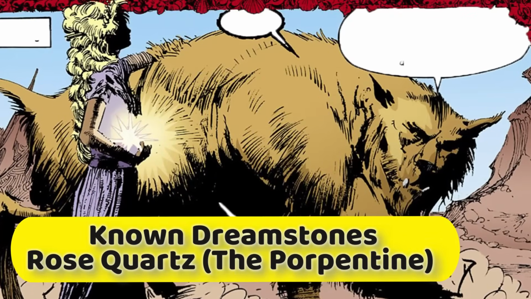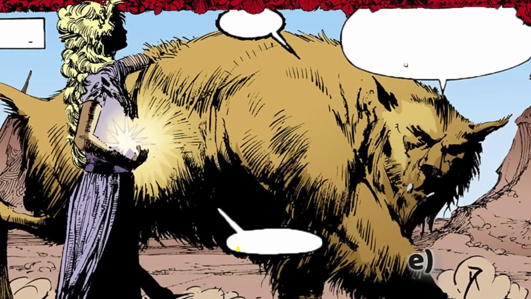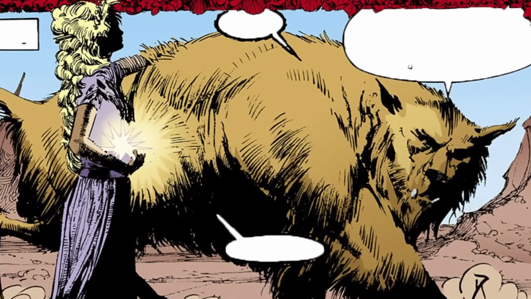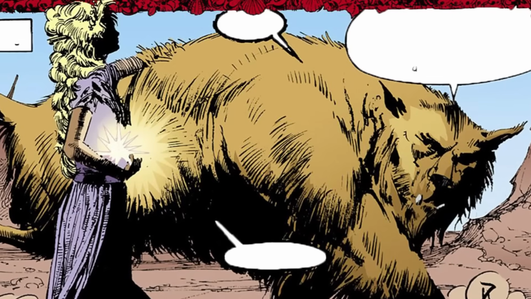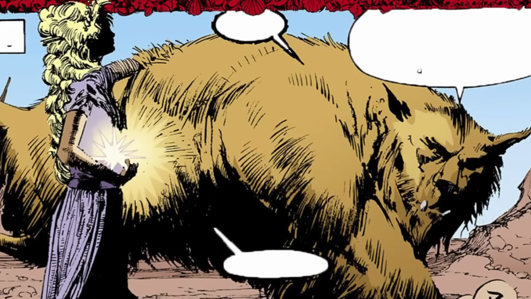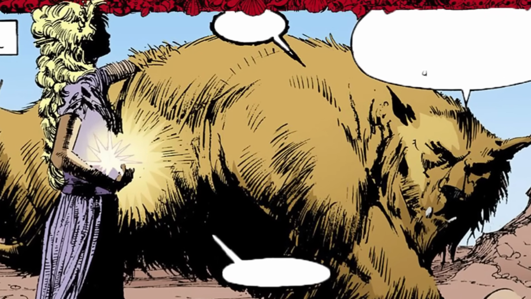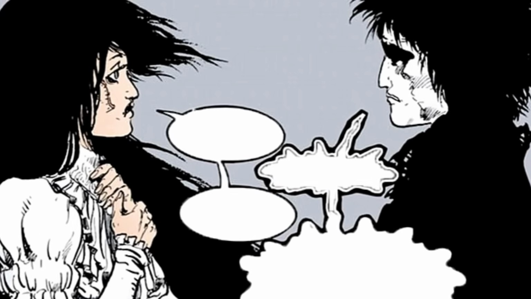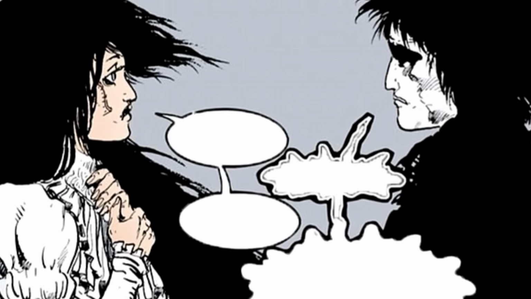Known Dreamstones. Rose Quartz, the Porpentine. If the Dreamstone is all about power and consequences, the Porpentine, a rose quartz artifact, embodies a gentler and more tragic side of dreaming. Out of all the Dreamstones introduced in The Sandman: A Game of You, this is the most emotionally charged. And this stone isn't tied to conquest or corruption, it's completely related to self-sacrifice, identity, and nostalgia. This Dreamstone was given to Alienora by Dream. Alienora is a very powerful figure in the dreaming and one of his former lovers.